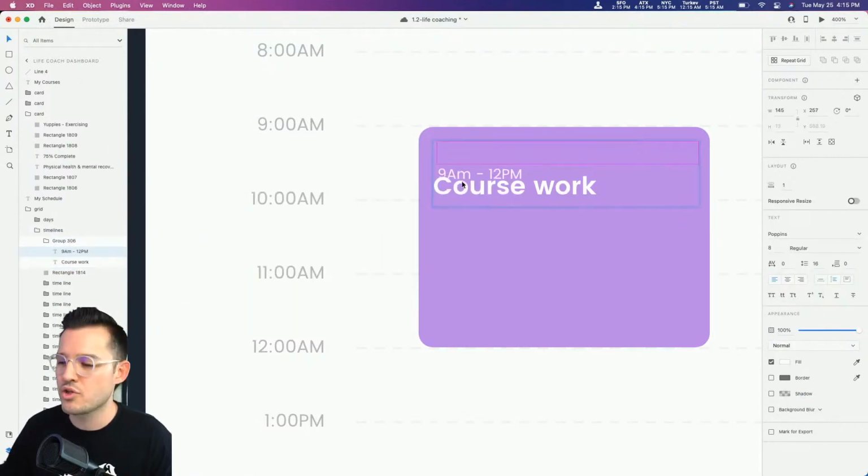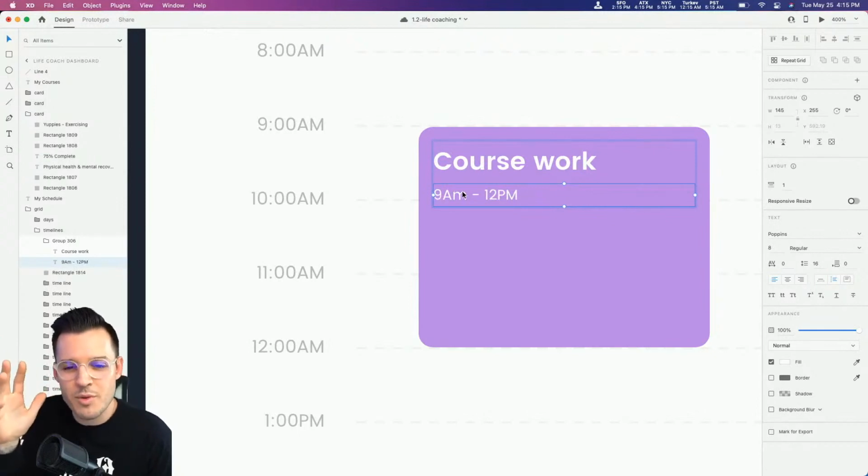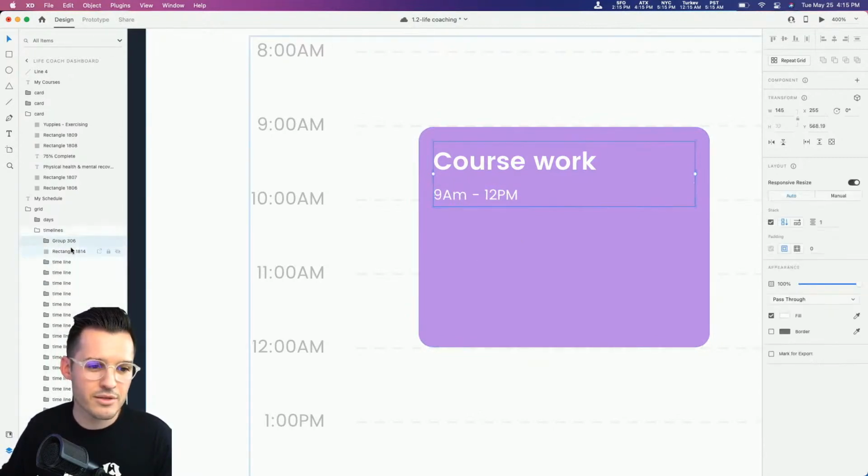I can rearrange elements in the stack, which is pretty nice, and I don't lose my spacing. So instead of moving it and then reworking the spacing, I just turn the stack on. Isn't that better? That's so much better. Okay, now with the stack turned on, everything's looking good there.